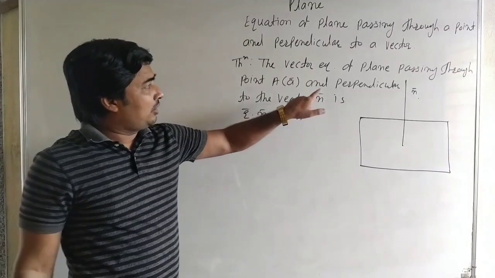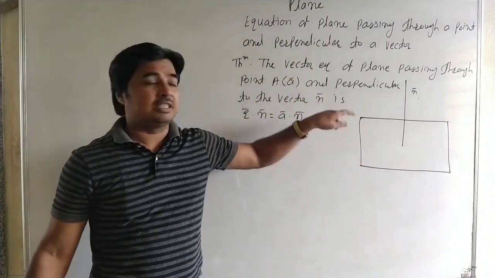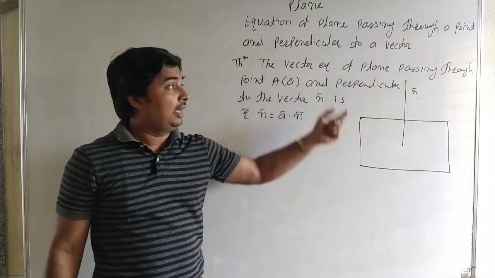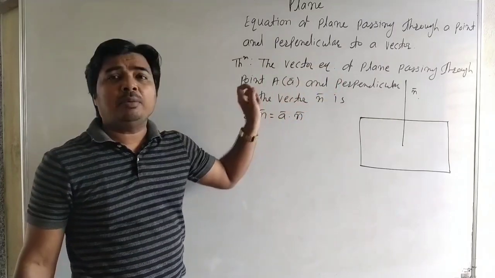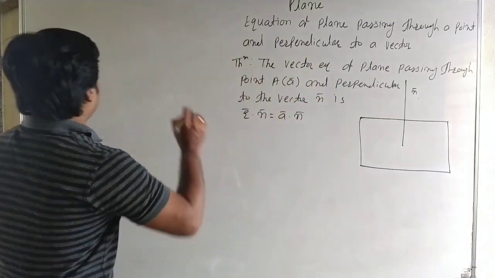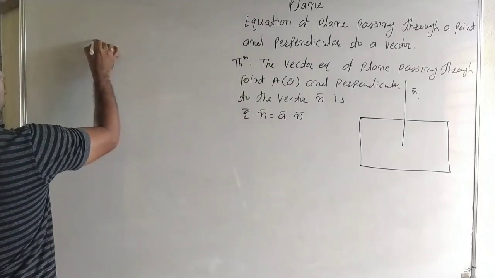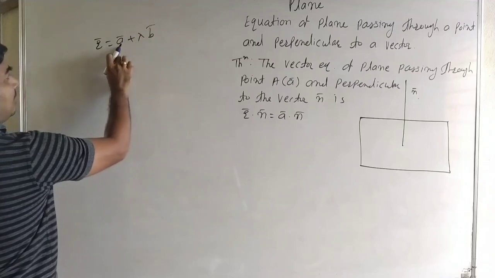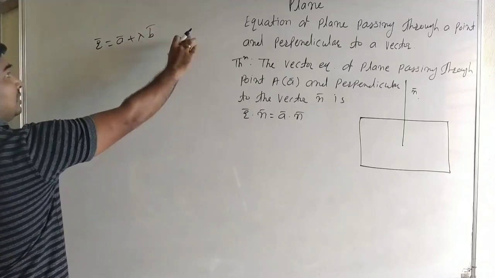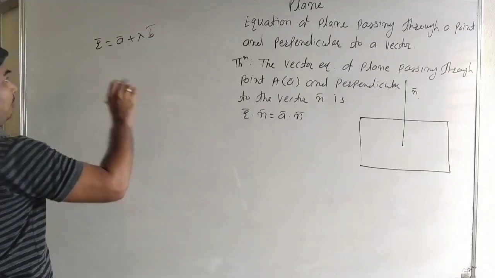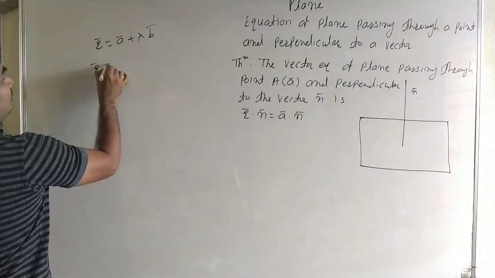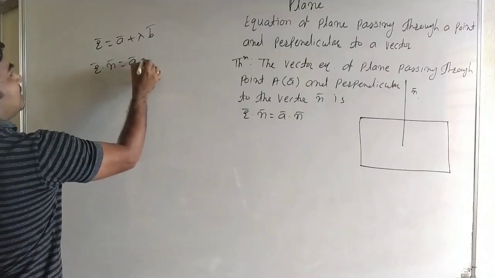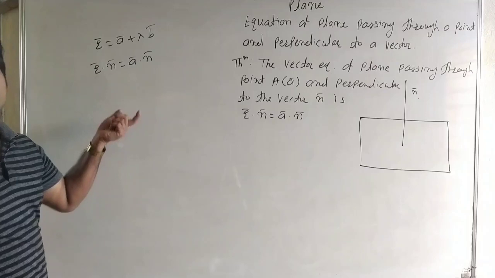Here n bar is a vector perpendicular to the plane, that is, n bar is a normal to the plane, and a bar is the position vector of the point the plane passes through. We know the equation of a line is r bar equal to a bar plus lambda b bar, where a bar is the point it passes through and b bar is parallel to the line. For the equation of a plane we need a passing point and a perpendicular vector.